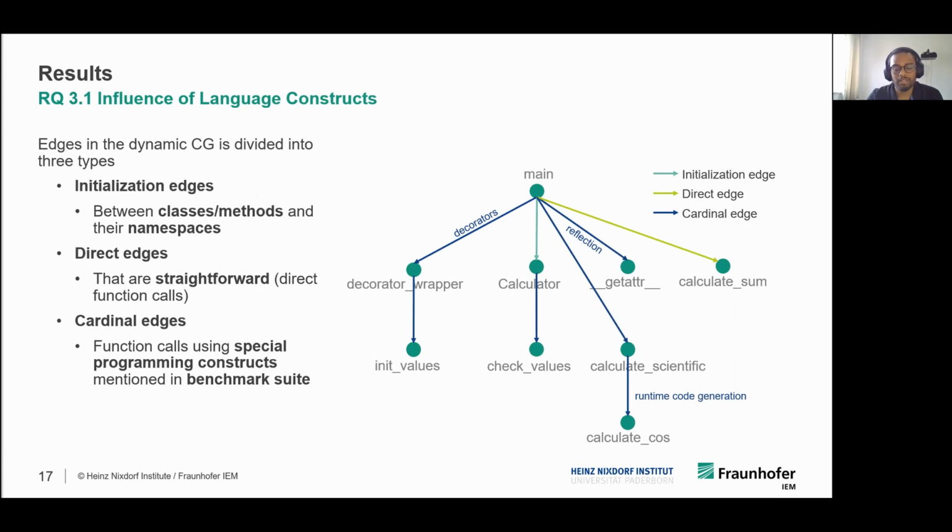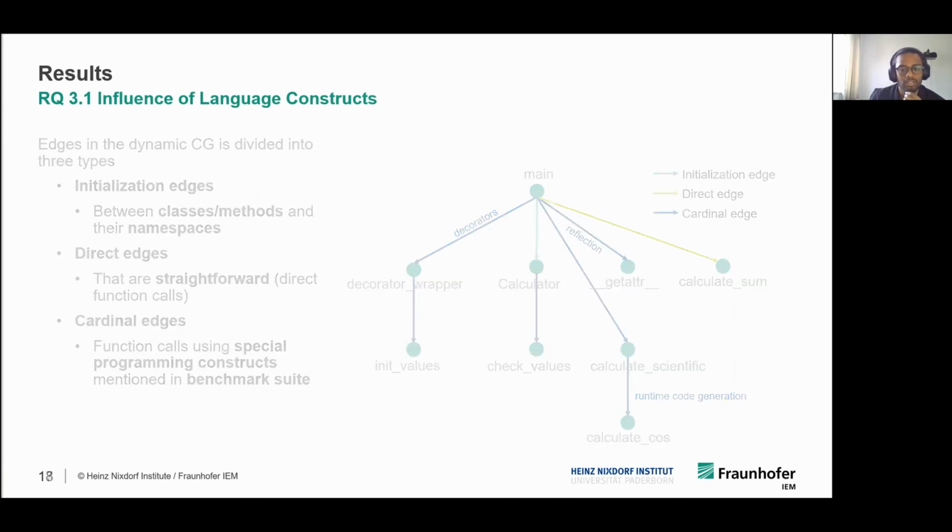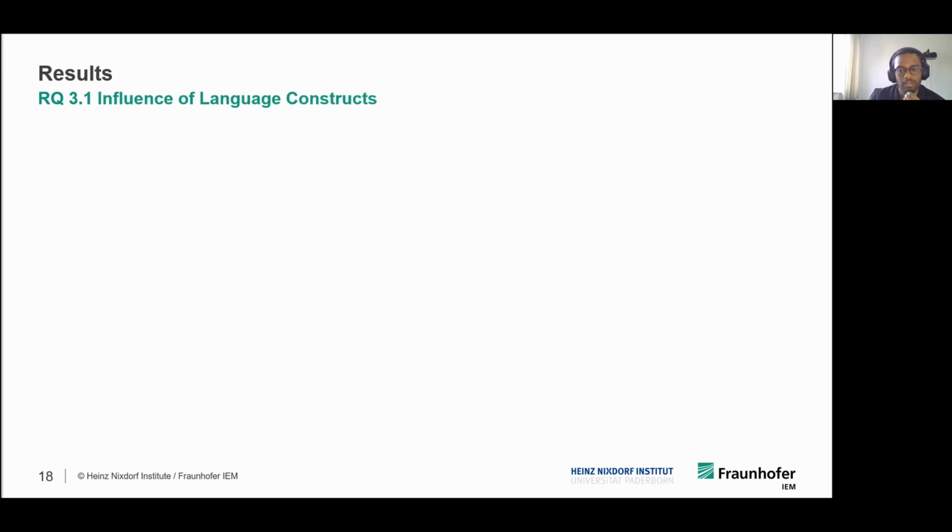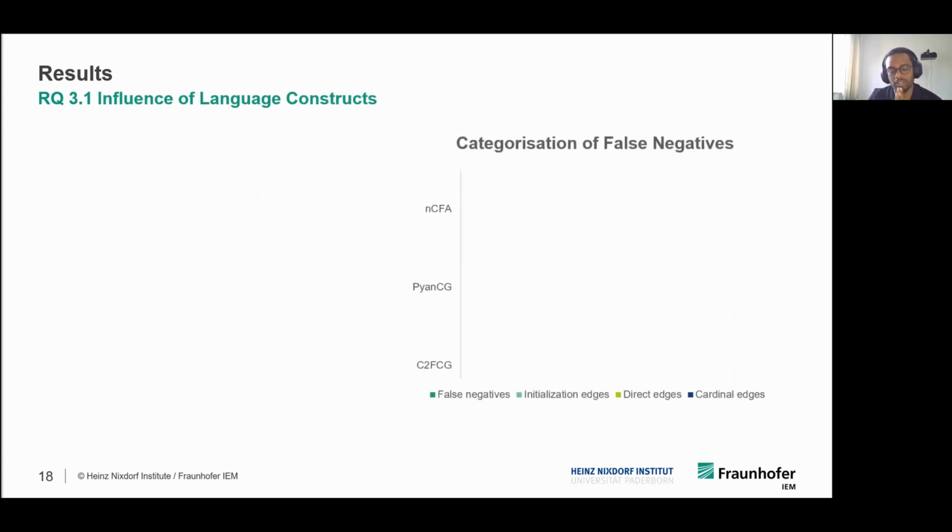Note that the missing cardinal edges have direct influence on support of Python language constructs. We then manually analyze the false negatives of each static call graph for these three types of edges. In other words, we will see how the missing recall percentages are distributed over these three edge types.